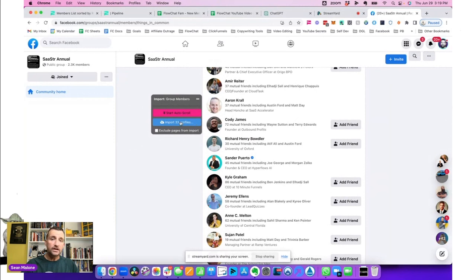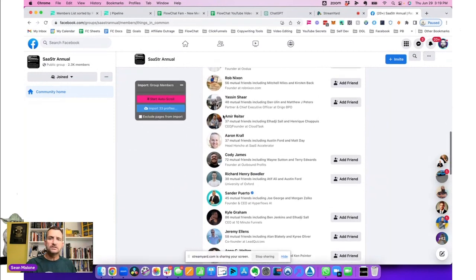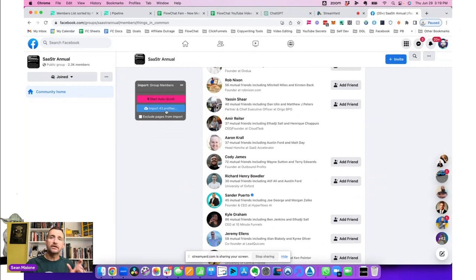And I can one-click import. Now, if you don't have FlowChat, what you'd have to do is go through each one of these profiles, grab their unique link, and then start messaging them, however you track it on a spreadsheet or whatever. But if you have FlowChat, you have the ability to do a one-click import of these members with things in common that are SaaS founders, your exact target, if this is you.